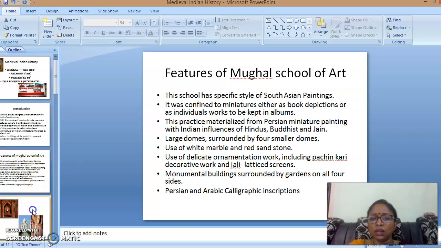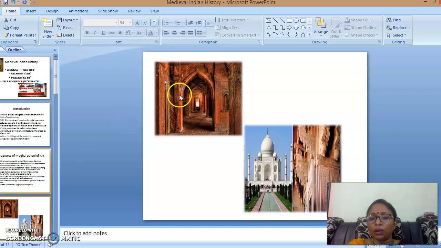The next slide shows this example of the domes, four domes, and this is the best example of domes as well as the gardens surrounded by four walls. And this is a miniature floral design, as I mentioned in the previous slides.